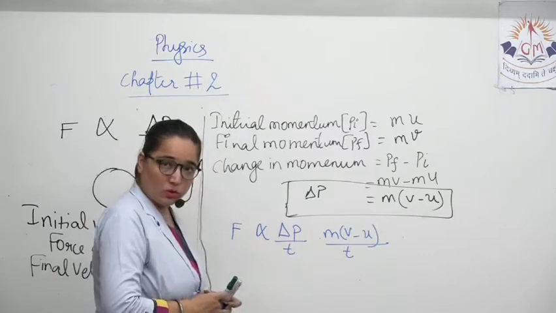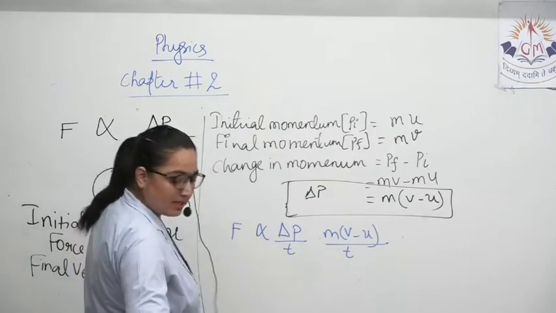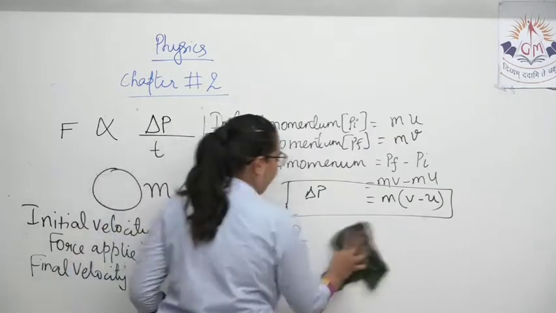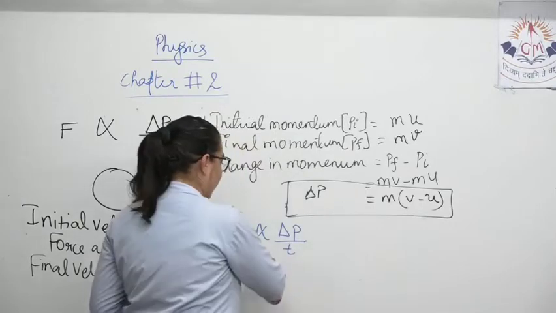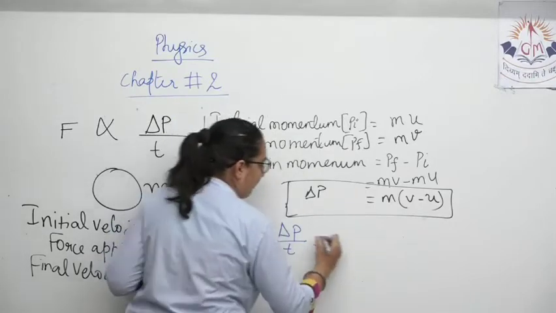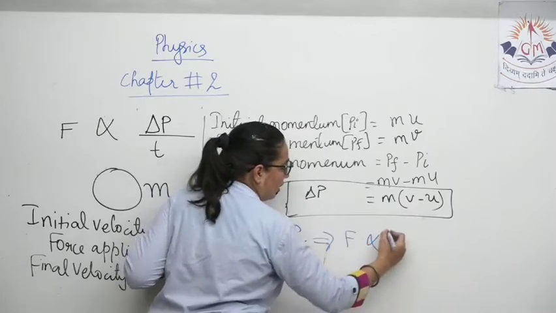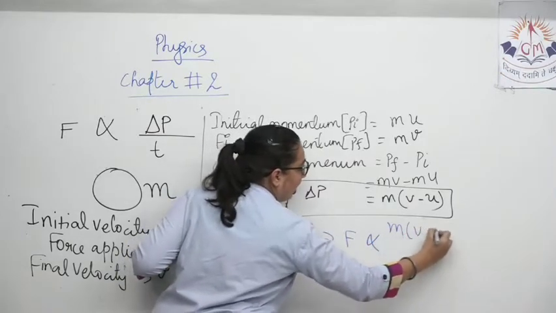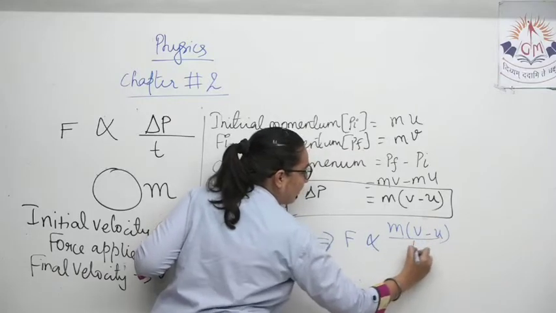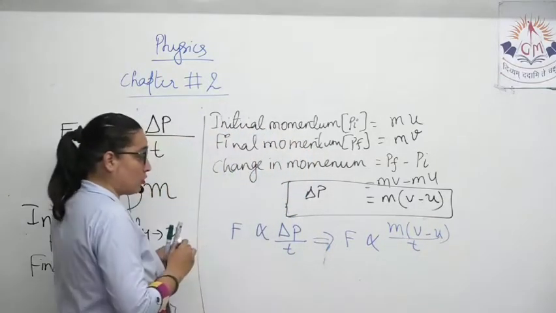Yes or no? So from this I can state that F is proportional to m in bracket v minus u by t.